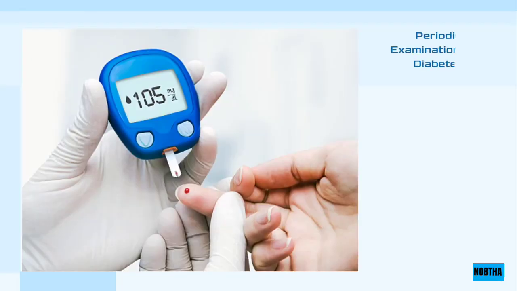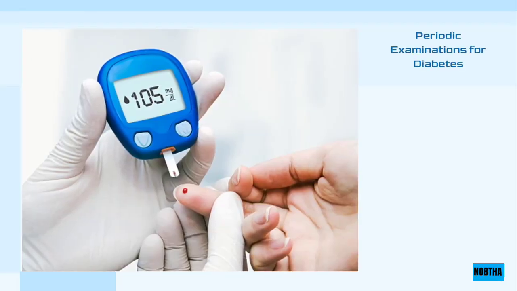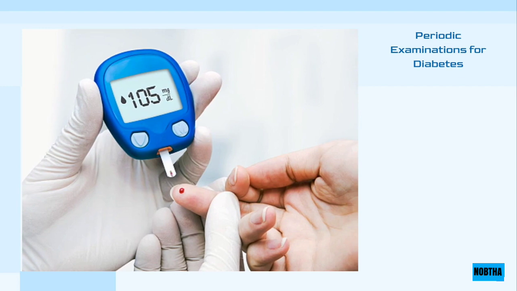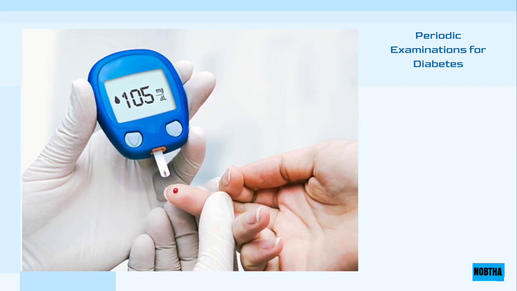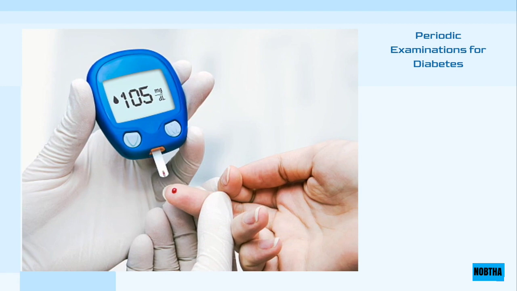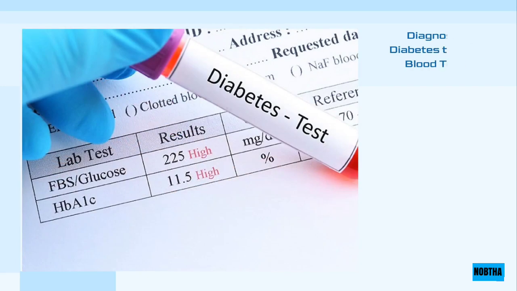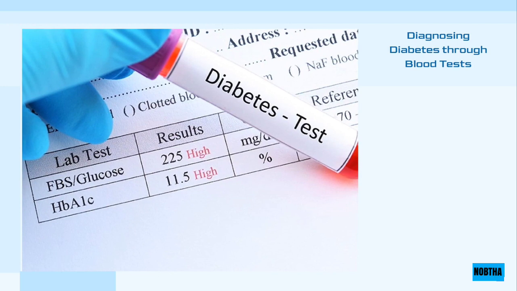Every person at risk of diabetes must perform periodic examinations to detect the disease early in case of infection, and pregnant women must follow the level of sugar during the second and third trimester of pregnancy. Diabetes is diagnosed based on the following blood tests.